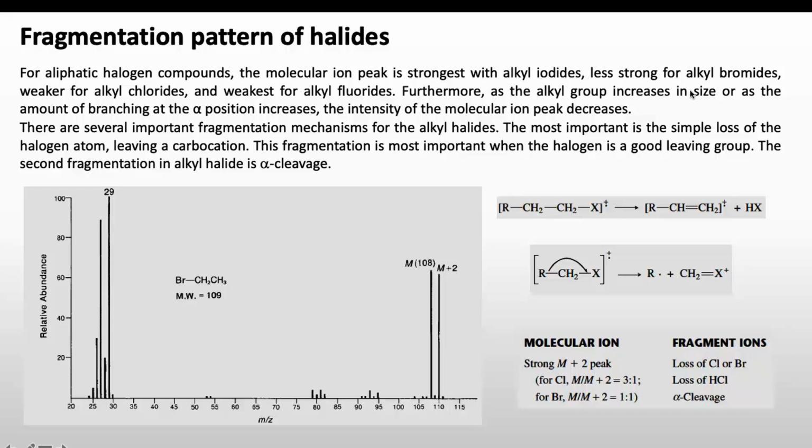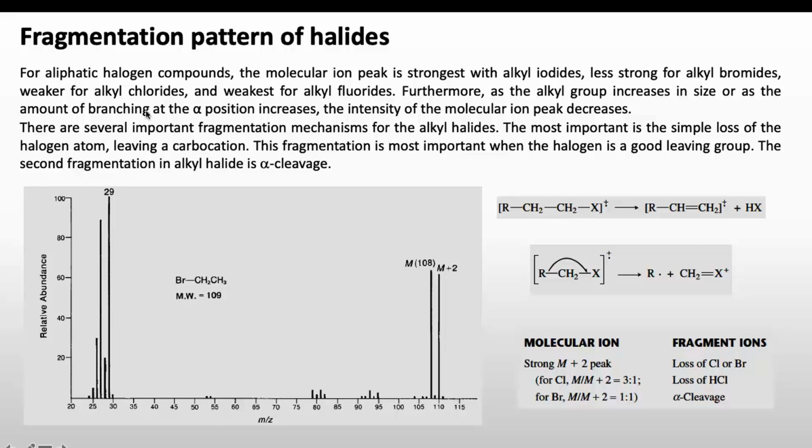Furthermore, as the alkyl group increases in size, or as the amount of branching at the alpha position increases, the intensity of the molecular ion peak decreases, because it will fragment more easily if we have more branches at this carbon, because this carbocation will be more stable.